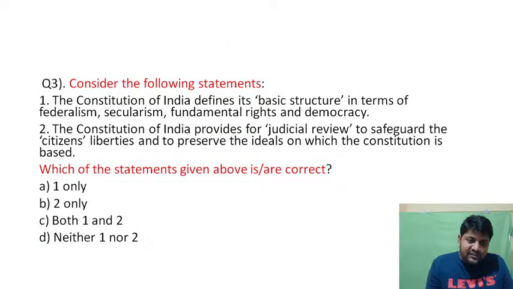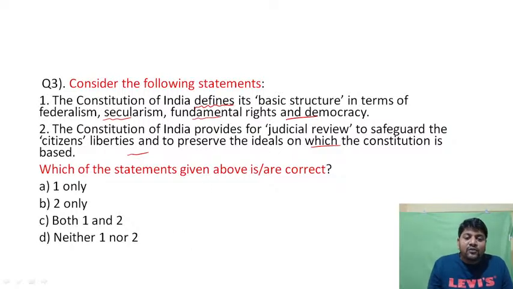So last question. Consider the following statements. 1: The Constitution of India defines its basic structure in terms of federalism, secularism, fundamental rights and democracy. 2: The Constitution of India provides for judicial review to safeguard citizens' liberties and to preserve the ideals on which the Constitution is based.